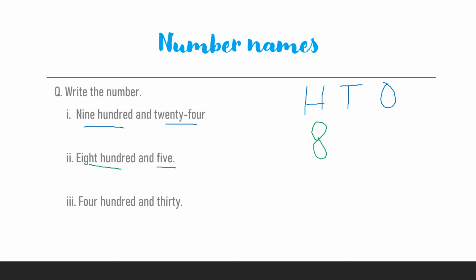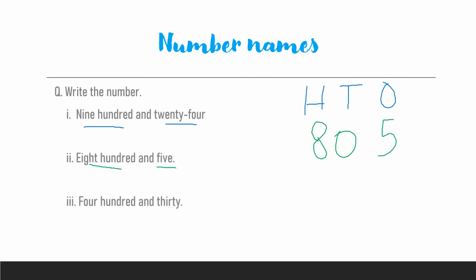So we will write 5 in ones place, and in the tens column we will write 0. So it is 805, because if you write 5 in the tens column, it will become 50, which is wrong because 5 is given, not 50. So we'll write 5 here and 0 here.